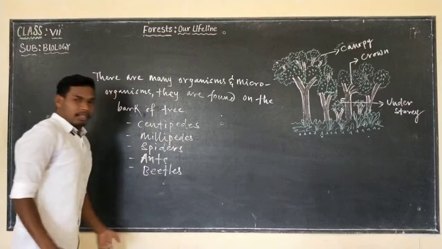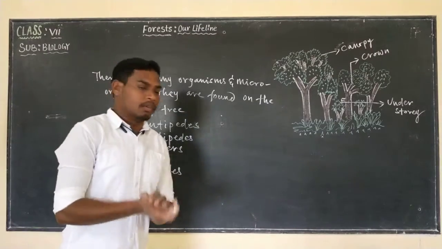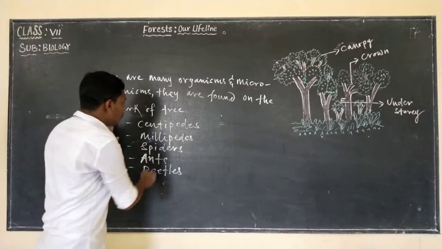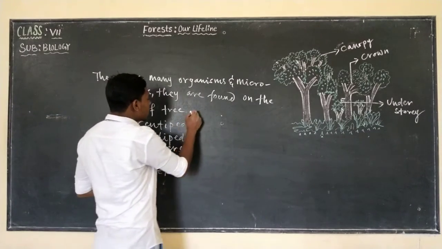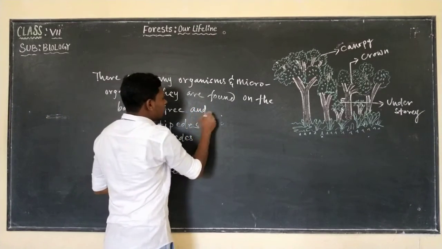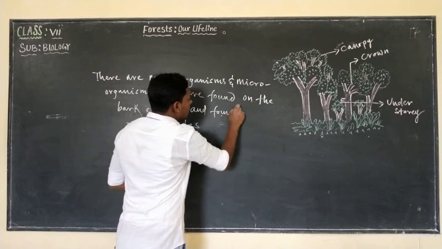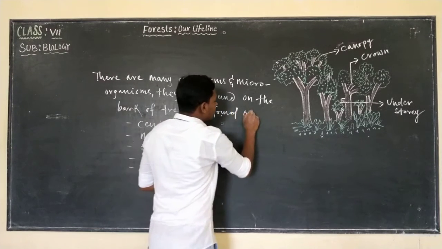These are the common organisms that are found in the forest, and they are found on the bark of the tree, as well as on leaves.